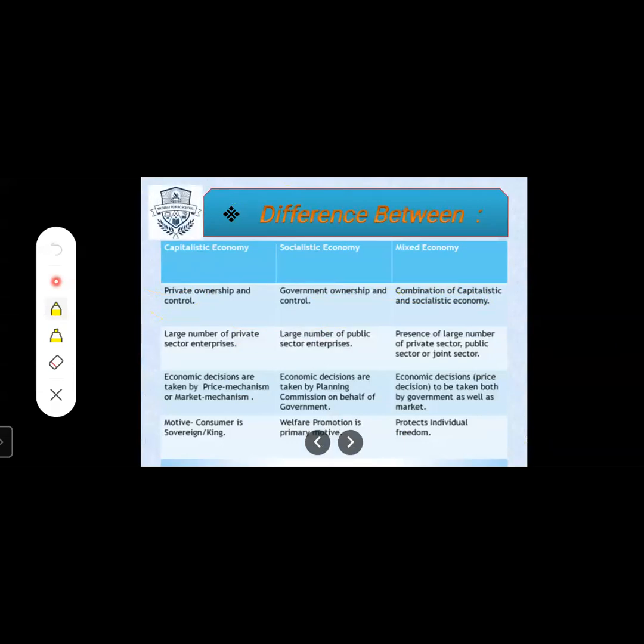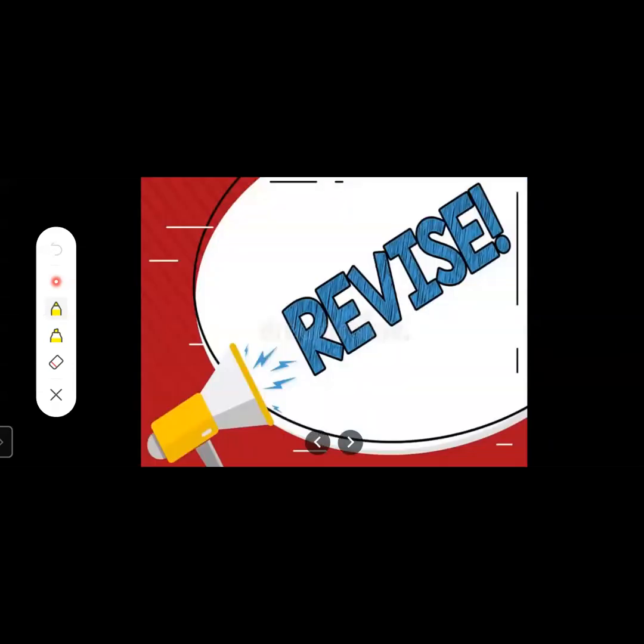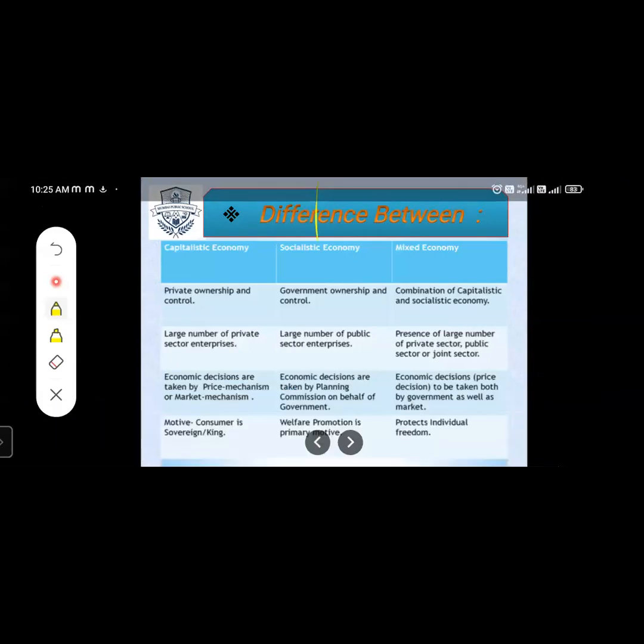Now this is the last topic for today, students: the difference between capitalistic economy, socialistic economy, and mixed economy. In the name itself, try to find the meaning.